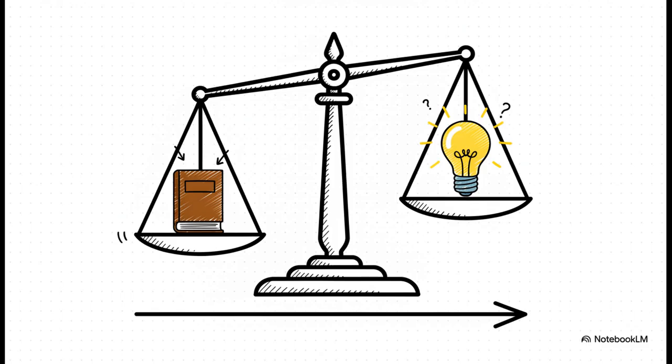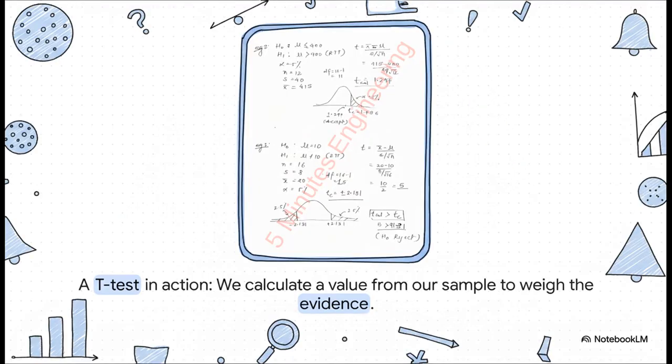Then you have the alternative hypothesis. This is your new, exciting theory. Hey, this drug actually works. As the data scientist, your job is to be the prosecutor and find enough evidence to convince the jury to reject that boring old null hypothesis. And to find that evidence, we use tools like this t-test.